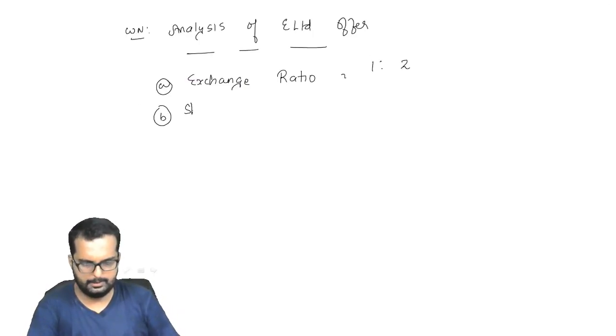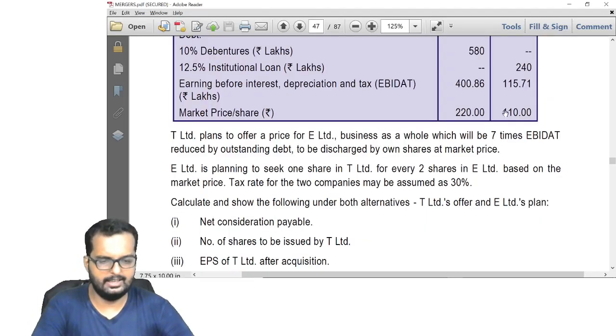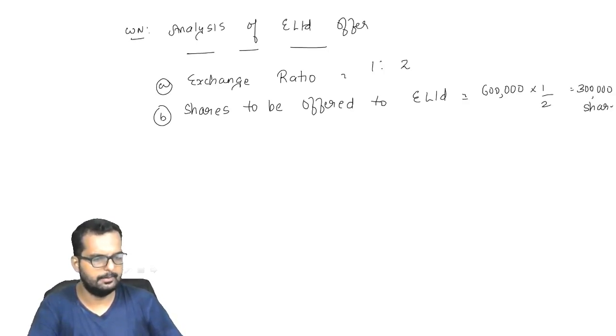So point number B, shares to be offered to E Limited. How many shares are there in E Limited as of now? 6 lakh shares are there. So the formula would be 6 lakhs into 1 divided by 2, that is 3 lakh shares.